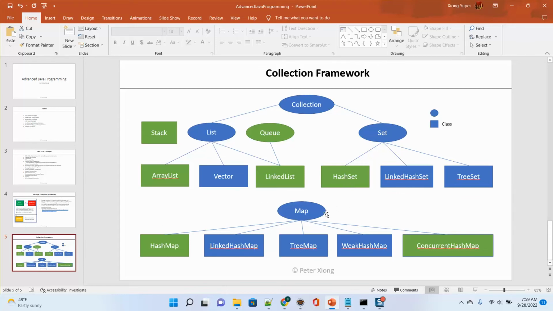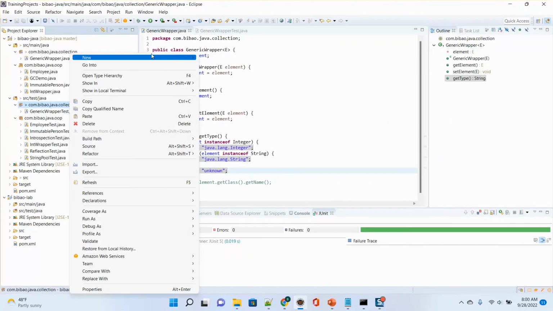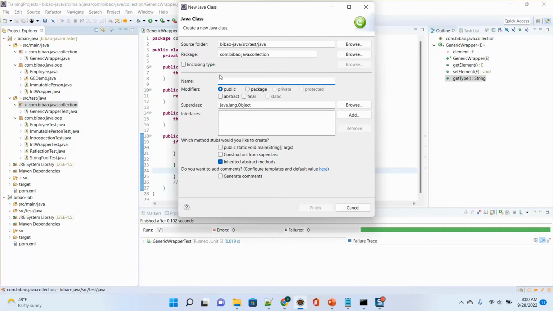Okay. Now, here I introduce the concept of weak reference because here I talk about the WeakHashMap. WeakHashMap means the hash map is weakly referenced. Weak reference means that after garbage collection, the object is gone. So I give an example of the WeakHashMap. Let's do this one. In the test, let me create a new class, let's say WeakHashMapTest.